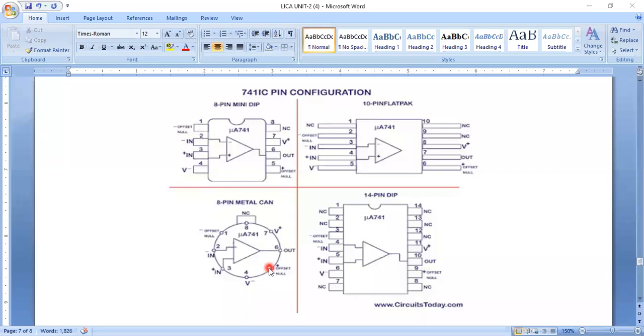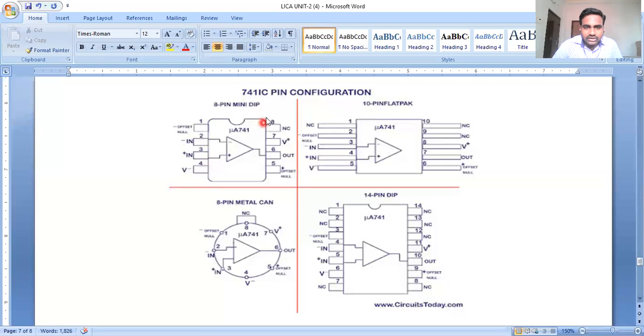Package types means the types of pin diagrams; depending upon the arrangement of the pins, it is called a package. That means another name for pin pattern is package. Okay, so another name for pin pattern is nothing but package. So the pin pattern can be represented in a particular package. Here we see our 8-pin integrated circuit IC 741 8-pin mini DIP, dual line package.